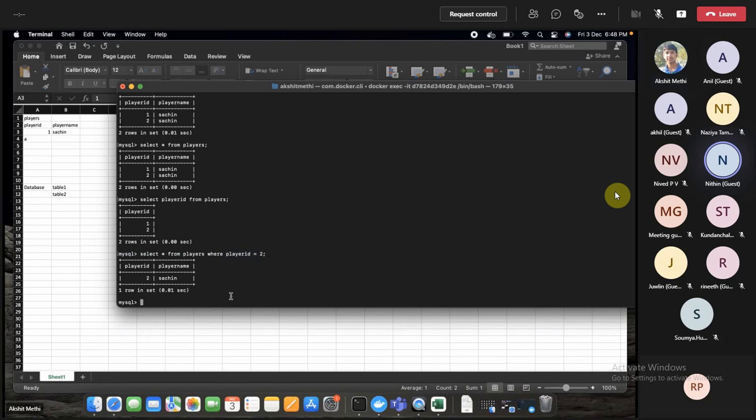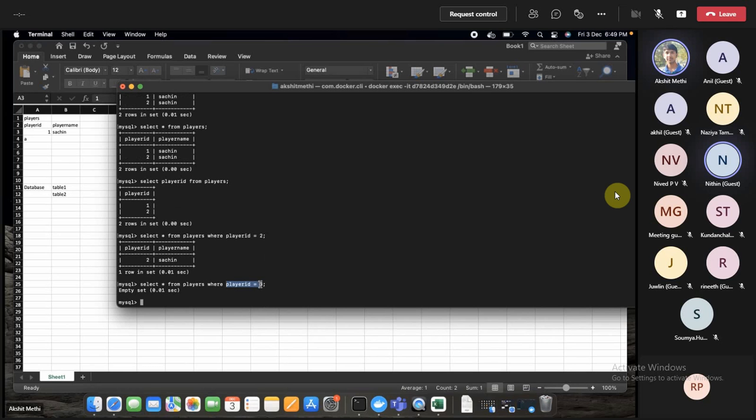Hi, Akshat. Can I? Hi, sure Nitin, sure. What happens in this case if you are giving player ID equal to 3? Can you show me some errors while executing the command? We are just seeing that everything is happening fine. There might not be any error here, because if you say player ID equals 3 and the ID doesn't exist, it will try to find that player ID and apply this filter. Since according to this filter there exist no rows, the result is empty. So you have to be very particular about the filter.